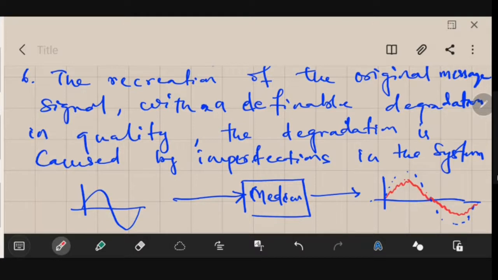So they are not perfect devices. They will add some amount of noise and distortions to the signal. So we will be receiving this signal, however, with some definable degradations. For example, I am sharing my screen. There are instances when you are getting the perfect replica of what I have shared. Sometimes you might be observing that there are some degradations in whatever you are seeing on the screen.